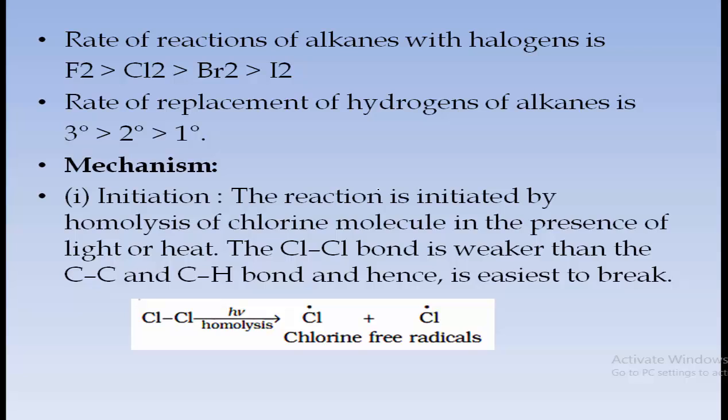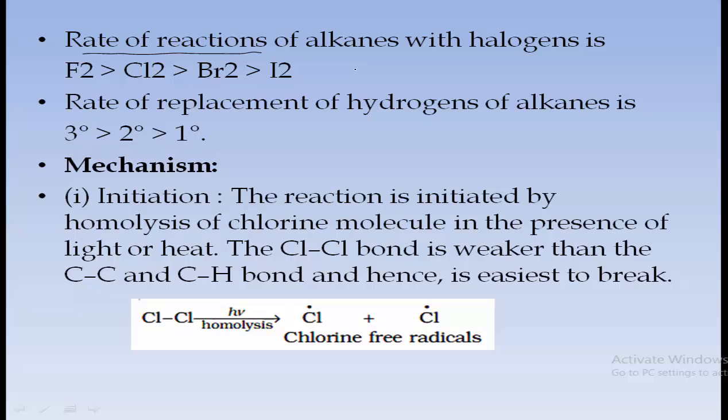Here we have taken chlorine, and this can be applied to other halogens also, like chlorine, bromine, iodine, fluorine, and the rate of reaction varies between alkanes and halogens. So instead of chlorine, if I take fluorine, which one will be faster? The rate of reaction, that is, the speed of reaction.